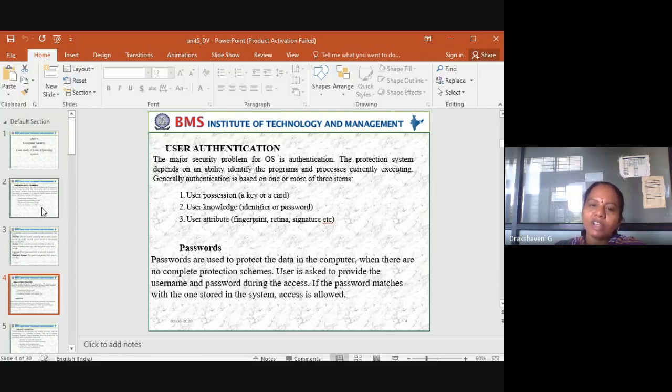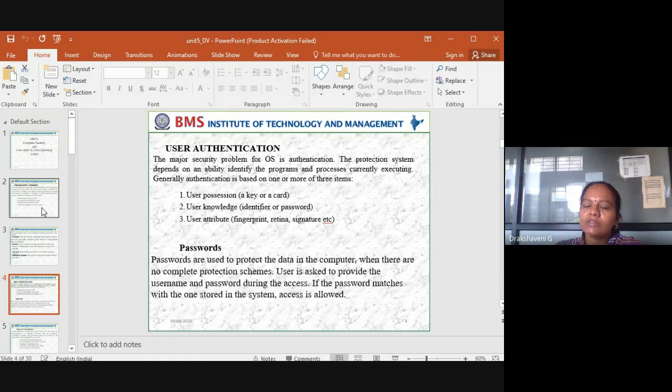Next one is identification or a password. I want to identify you, the same way you have your USN number to identify you in the university. The same way here, we should have authentication attributes. How do we access? Now you would have gone for an Aadhaar card. When you generate an Aadhaar card, they ask for fingerprints. Why do they ask for fingerprints? Because it is unique. There will be no two people having the same features.